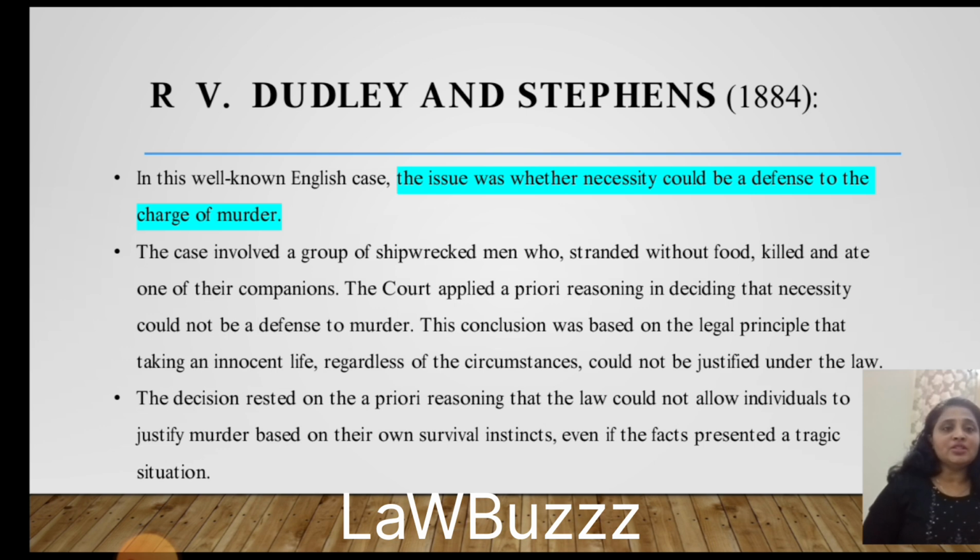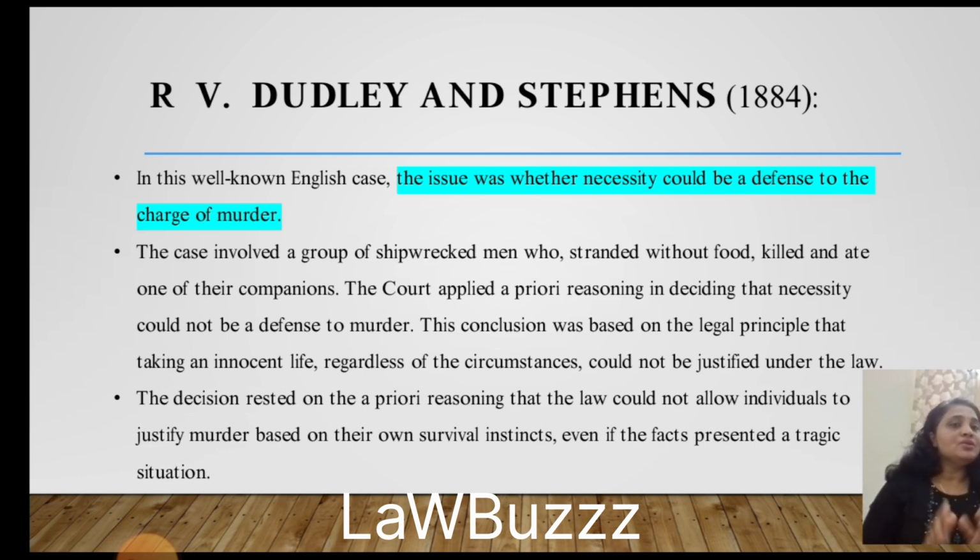So this was the condition, pure necessity. You are starving for food for months. You can imagine the situation. Okay, so this is the condition.